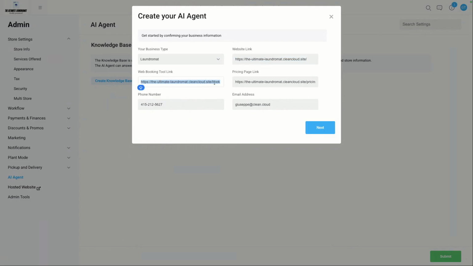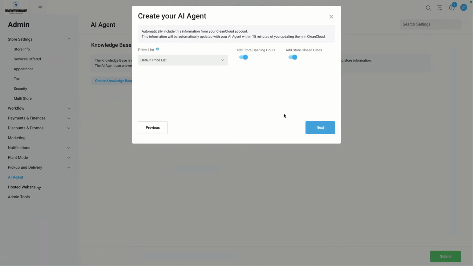This is my website's booking page. This is my website's pricing page. This is the phone number. This is the email, right? And then you would basically be able to continue and say, okay, what do I want to use? I want to use, of course, my default price list, right? I want my store opening hours and store close dates to also be included. And then we can go through the setup.